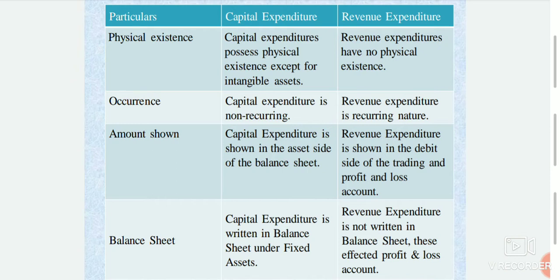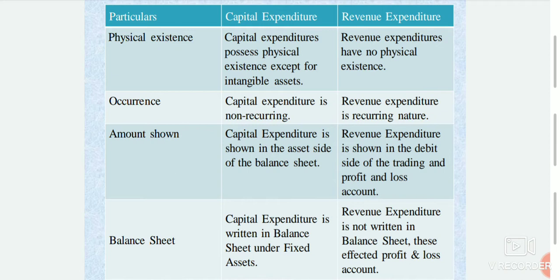The next, amount shown. Capital expenditure is shown on the asset side of the balance sheet. In capital expenditure, a portion of the amount is usually shown in the trading and profit and loss account and the balance is shown on the asset side in the balance sheet. Then revenue expenditure is shown on the debit side of the trading and profit and loss account. The whole amount is always shown in the income statement or the trading or profit and loss account.